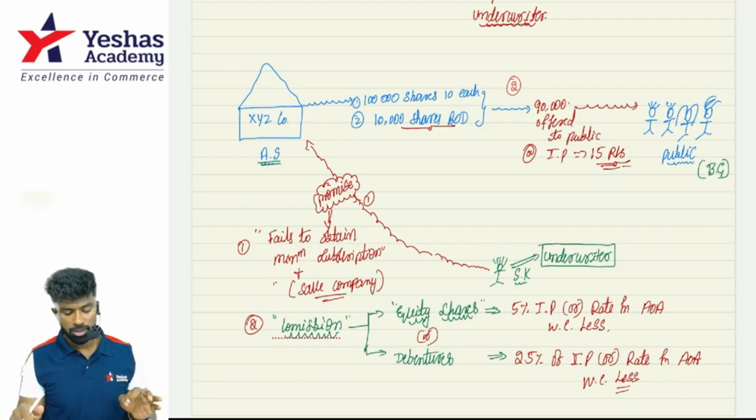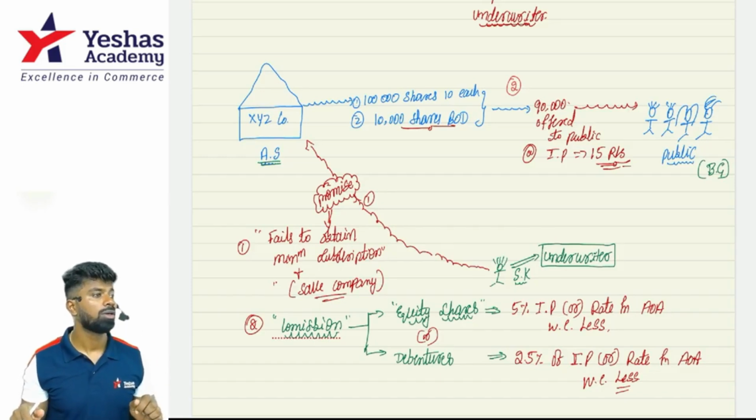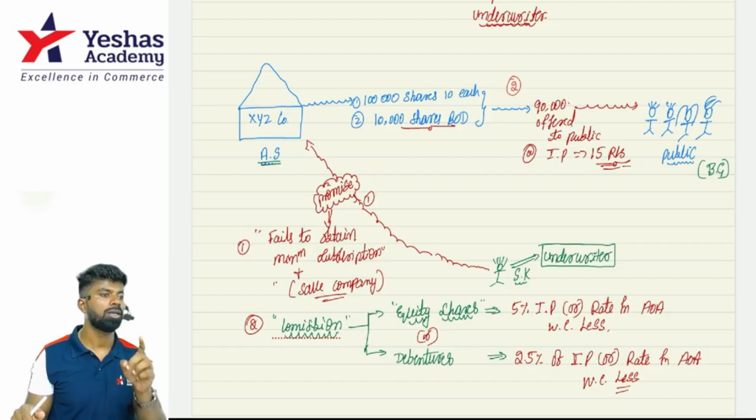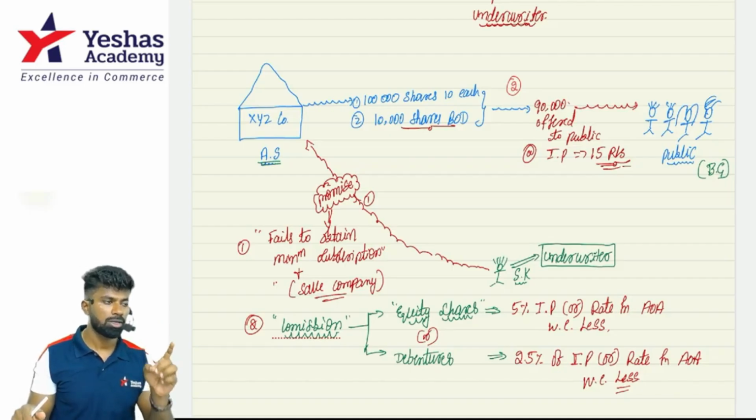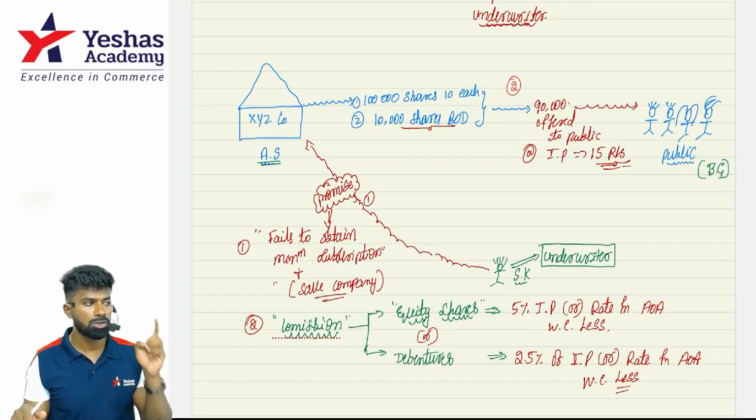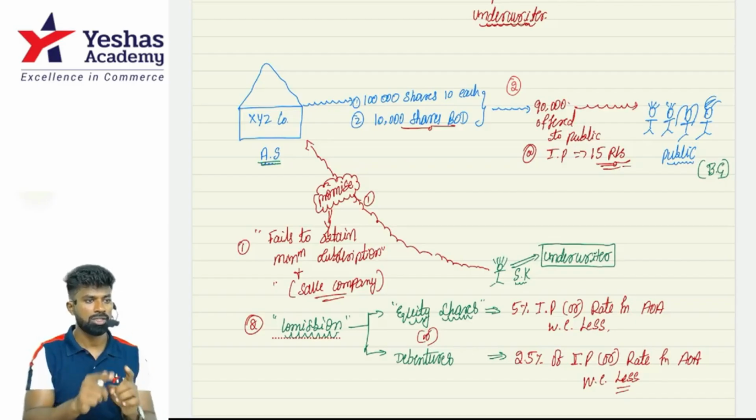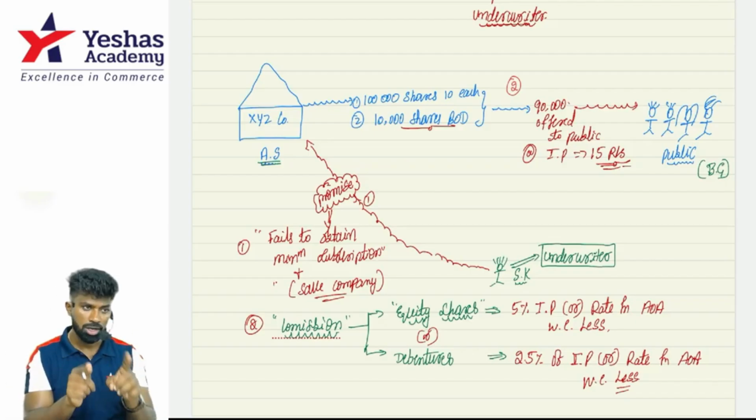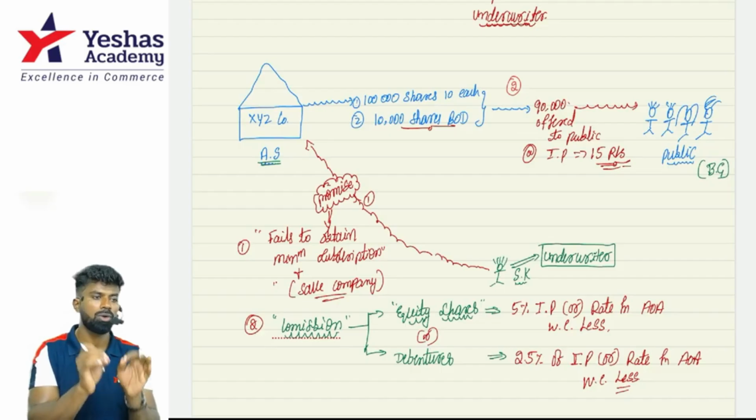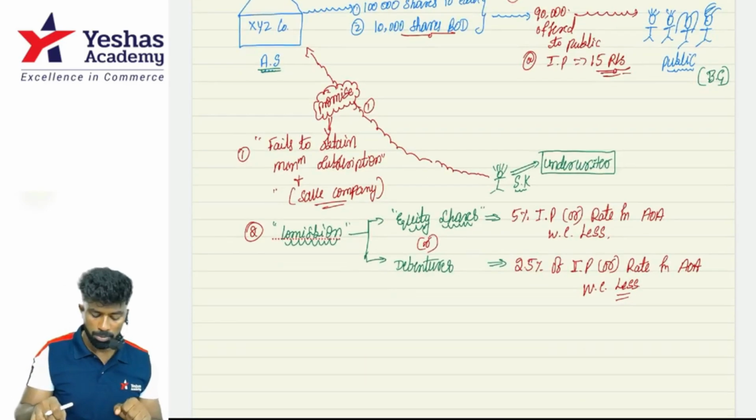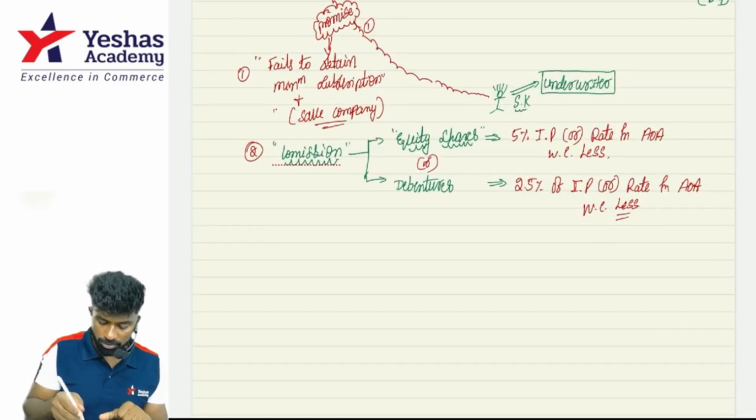Now listen, everybody. Will you pay commission on these 10,000 shares? No, because they are not offered to the public. Keep this in mind: commission is payable only on those shares which are offered to the public. That is the risk he has taken, not on shares offered to the directors.